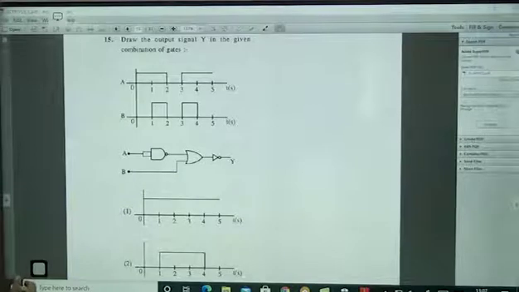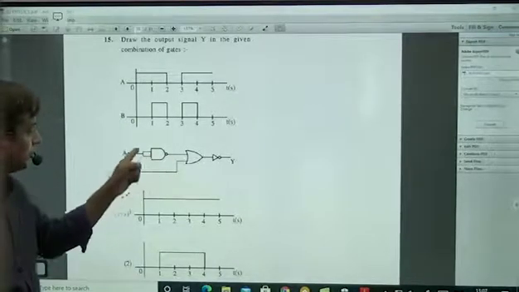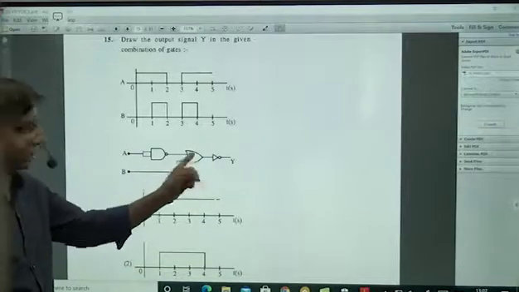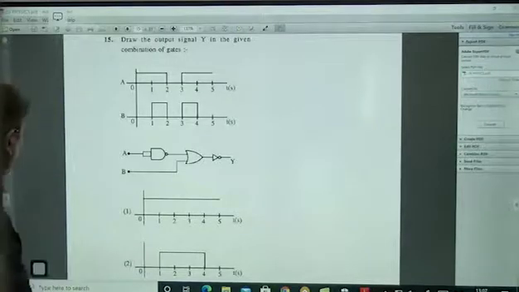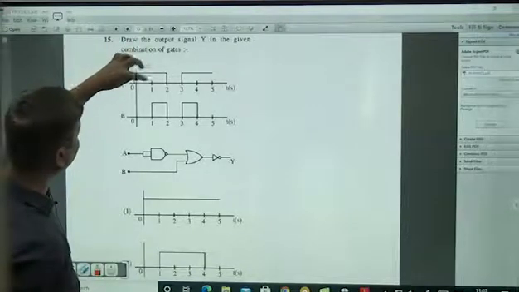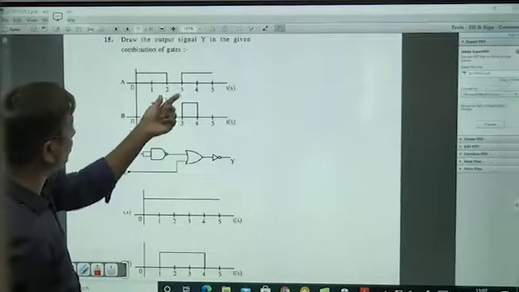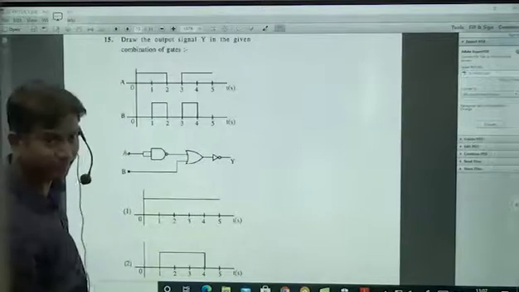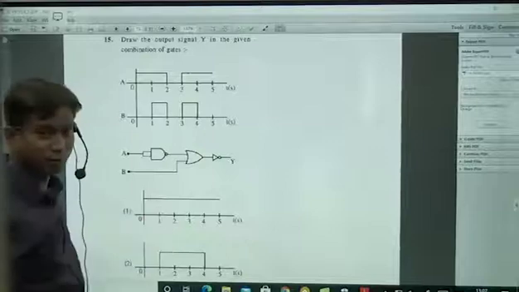Okay. So here this is an AND gate and this is also there. So this will be a NAND gate. This is an OR gate and this is a NOT gate. So these are the three gates and output you have to get. So the chances are here, see, when A is 1, B is 0, one chance. A 1, B 1, other chance, both are zeros and both are ones. And this output will be same. Because 1 and 1, what output? Here also 1 and 1, same output you have to get.